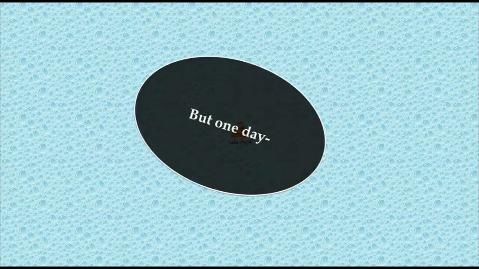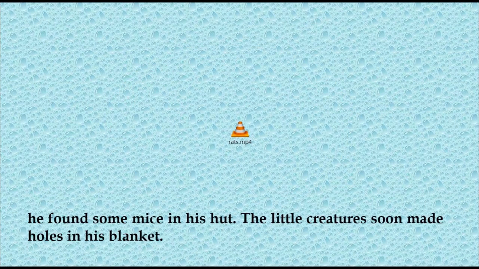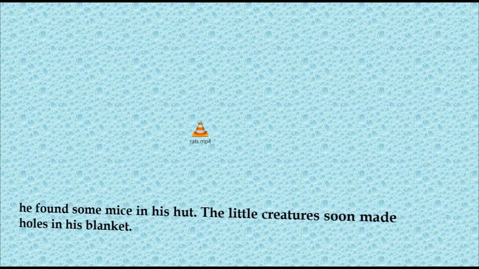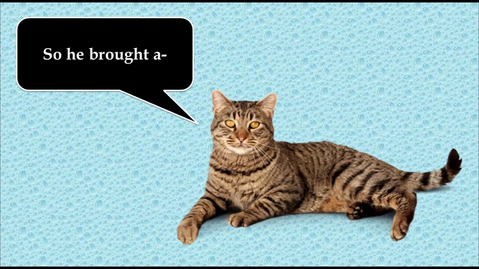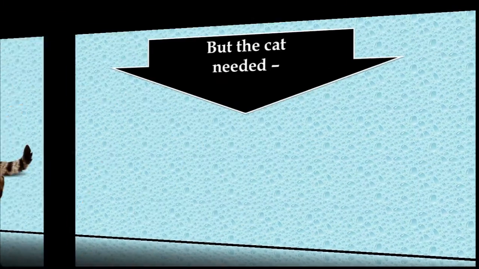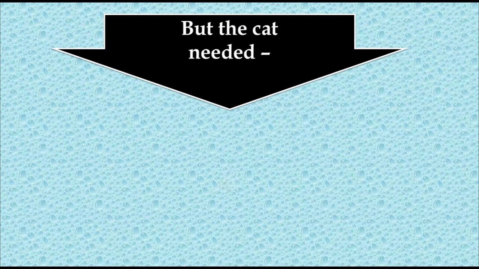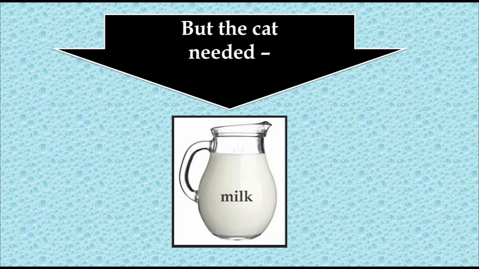But one day he found some mice in his hut. The little creatures soon made holes in the blanket. So he brought a cat. But the cat needed milk.